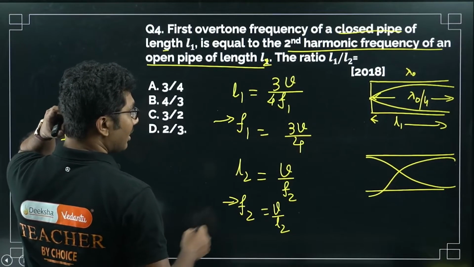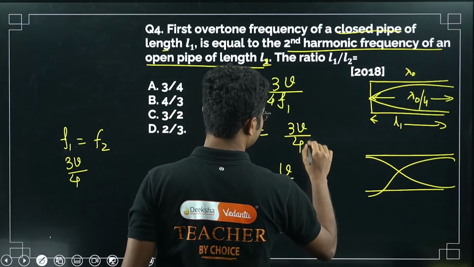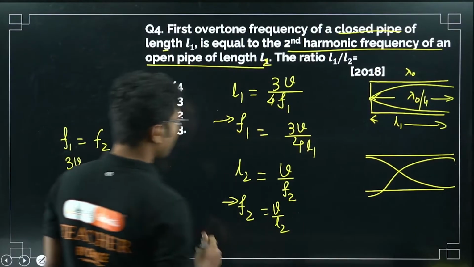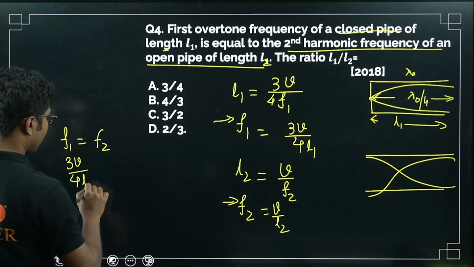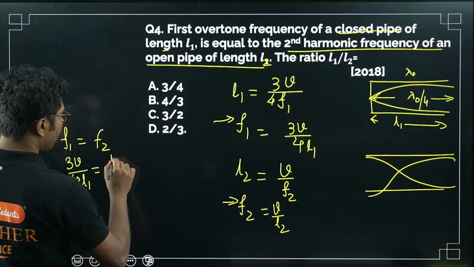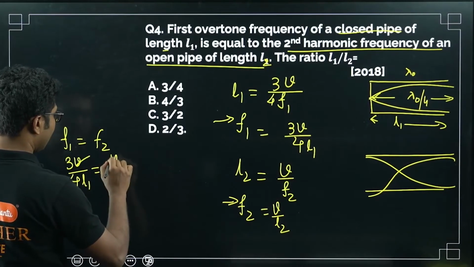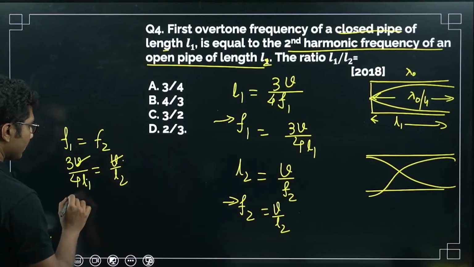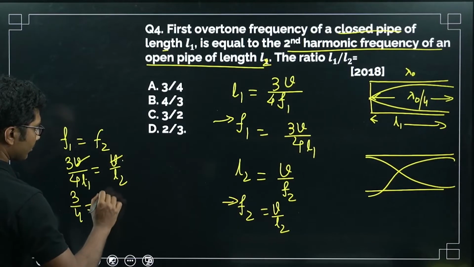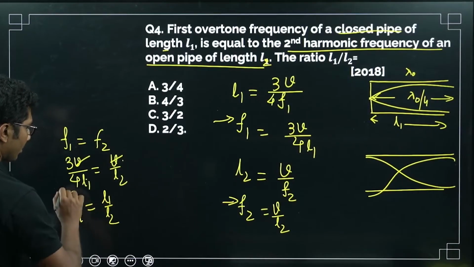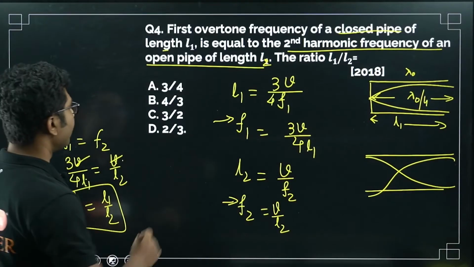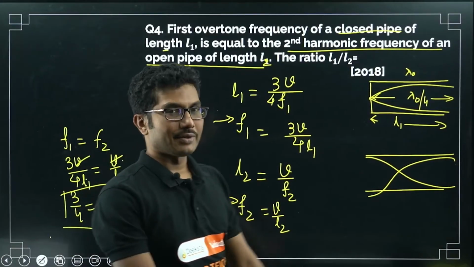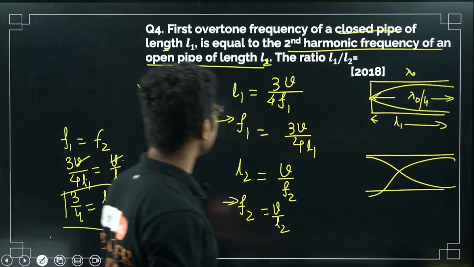Okay, L1, 3V by 4 L1 equals V by L2. V cancels, this will go in this side, so 3 by 4 equals L1 by L2. So 3 by 4 is the answer for this given question. This is slightly complicated, old-fashioned questions.